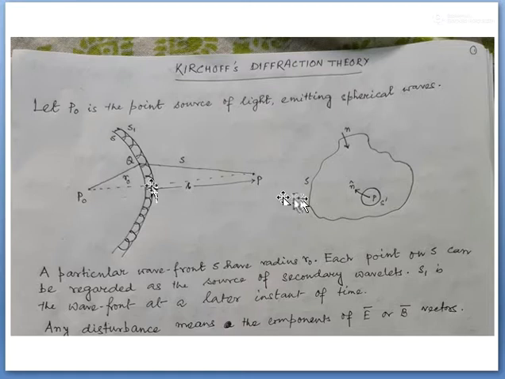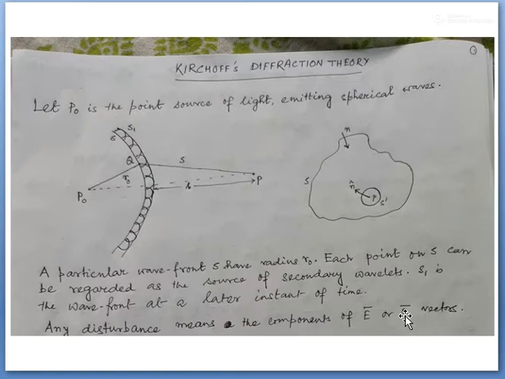At any later time the wavefront is moving to S1. Now I am going to calculate the total effect of diffraction at this external point P, which is situated at a distance B from this S1 spherical wavefront. Any disturbance means a component of the electric vector.